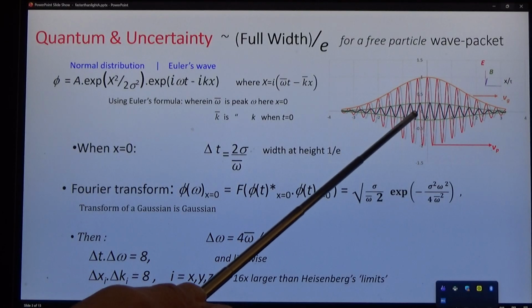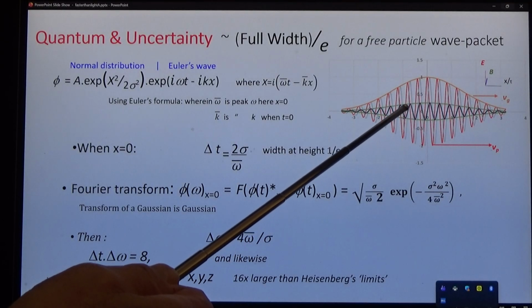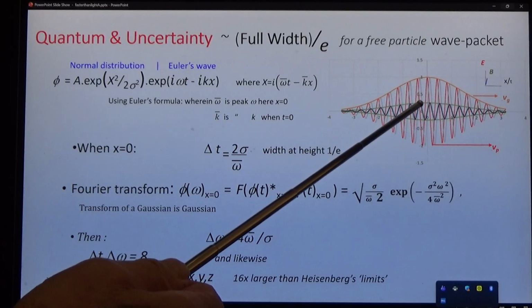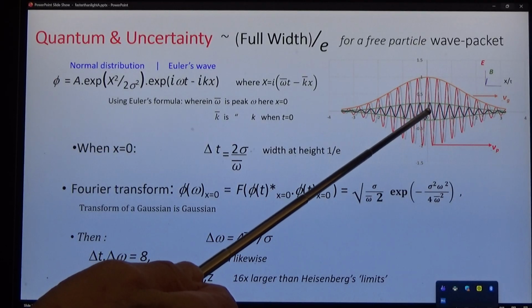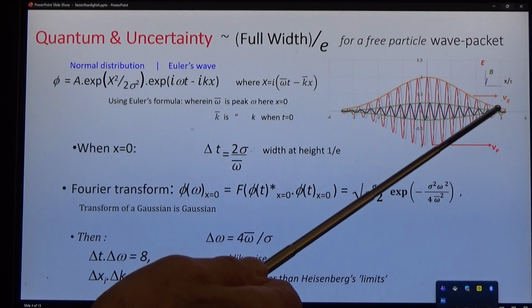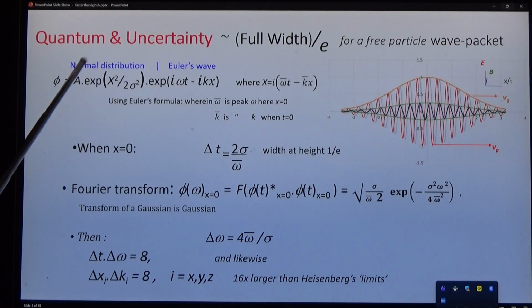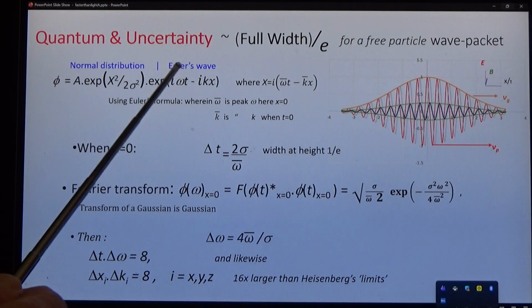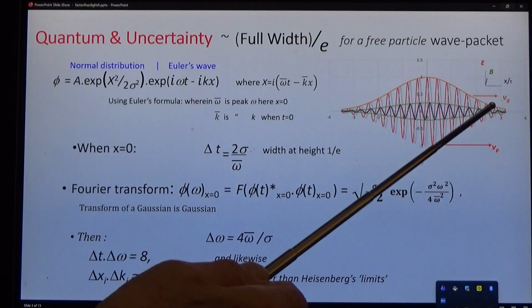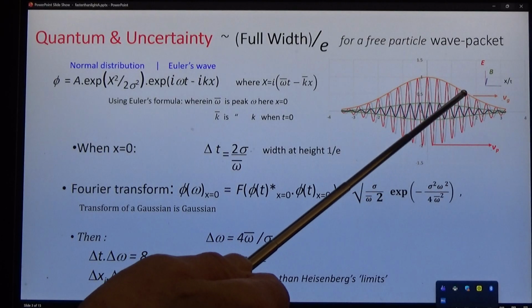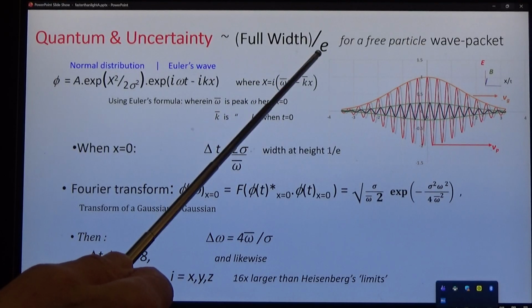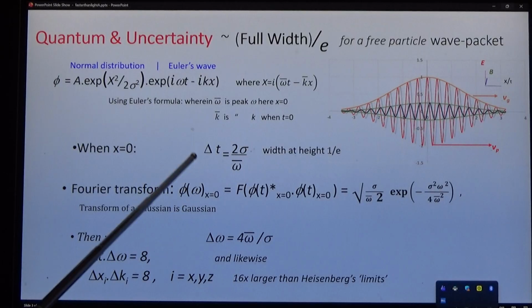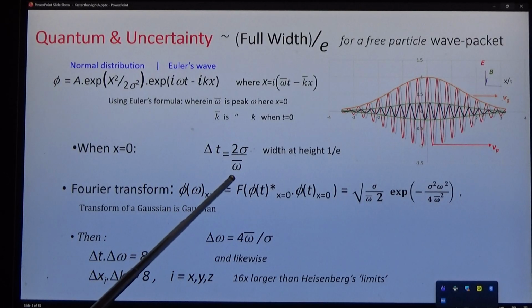Here's the quantum, based on Maxwell's equations: electric vector vertically, magnetic vector horizontally, out of phase by 90 degrees, and 2 velocities, a group velocity for the normal distribution, and a phase velocity for Euler's wave. The uncertainty of this wave is the full width half maximum, or for simplicity, the full width divided by e. And here it is: dt is 2 sigma over omega primed.